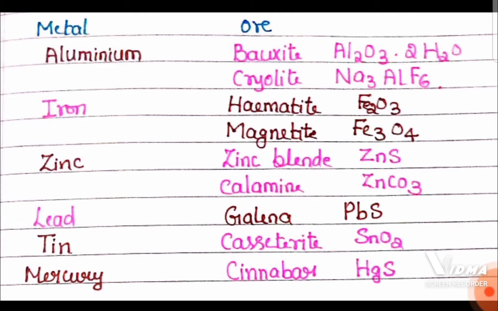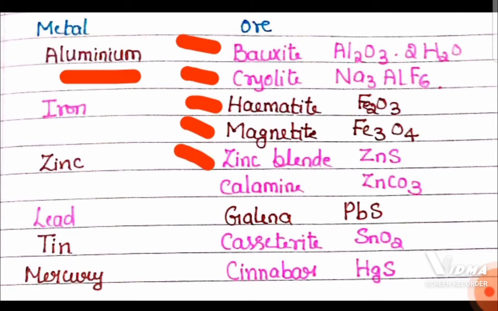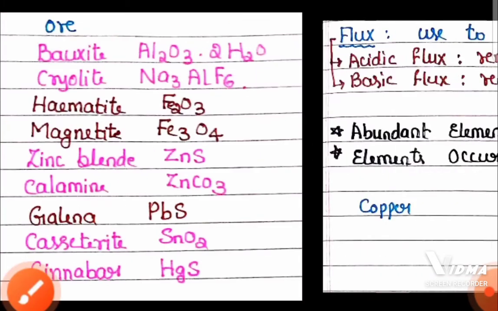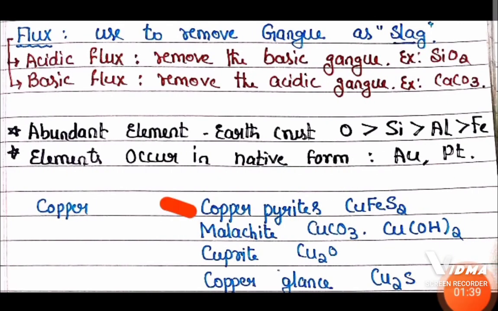Here is the list of some important ores of some metals. The ores of aluminium: the chief ore is bauxite, and the next one is cryolite. The ores of iron: hematite, next is magnetite. Zinc ores are zinc blende and calamine. Lead ore is galena. Tin ore is cassiterite. Mercury ore is cinnabar. And copper ores include copper pyrite, malachite, cuprite, and copper glance. So these ores you need to remember for the exam.